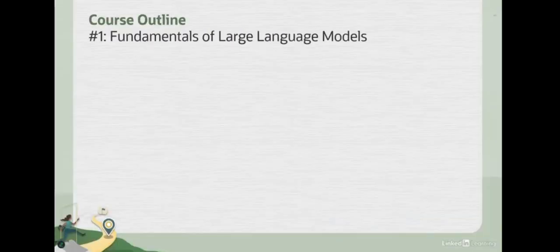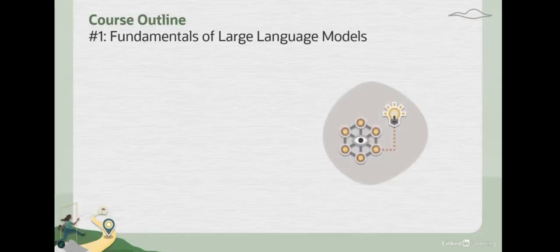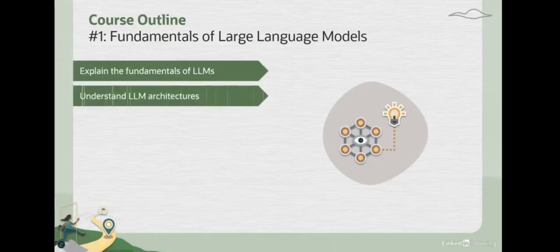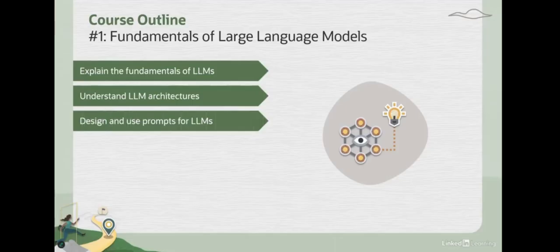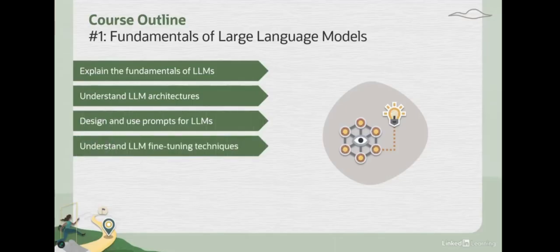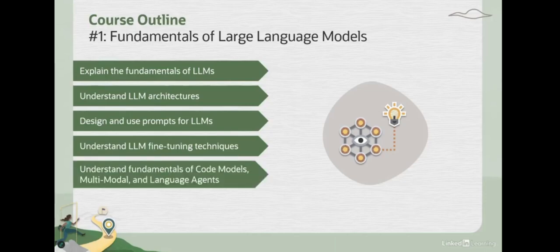So let me dive deep into each of these modules and just give you a quick outline. The first module actually focuses on large language models, and here we explain the fundamentals. We look at LLM architectures, we look at prompt engineering, designing and using prompts. We understand the various LLM fine-tuning techniques, and then we understand different kinds of models, whether it's code models, multimodal, and language agents. So again, if you have no background with large language models, this particular module will give you all the basics needed to understand LLMs.